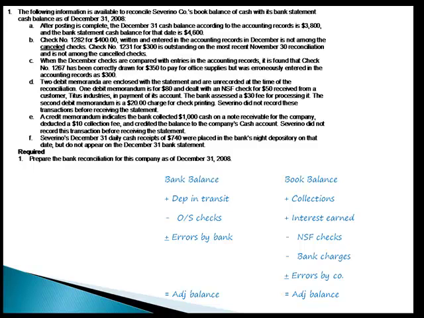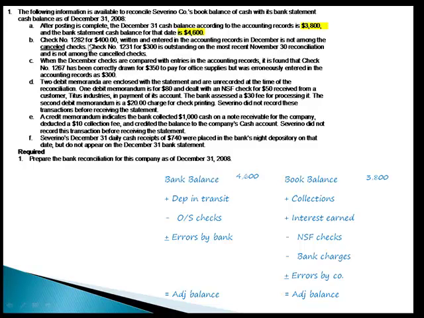Okay, if you have that ingrained in your head, then we can just read A through F and plug it in. So A, after posting is complete, the December 31st cash balance according to the accounting records. That's our balance, right? $3,800 goes down here on our side. The bank statement cash balance is $4,600. And again, if you were confused here, it very clearly states our bank statement balance is $4,600, so we would know that the $3,800 must be our side.